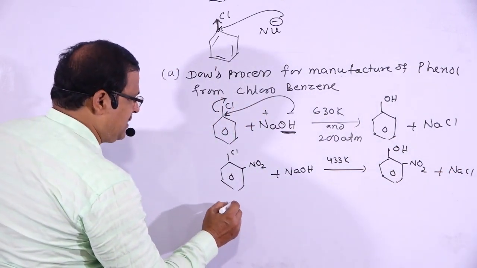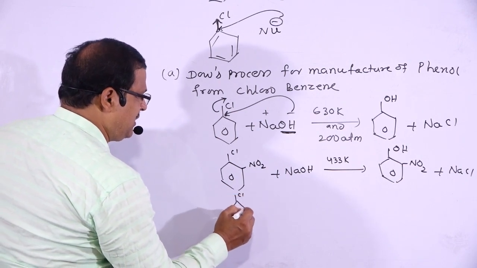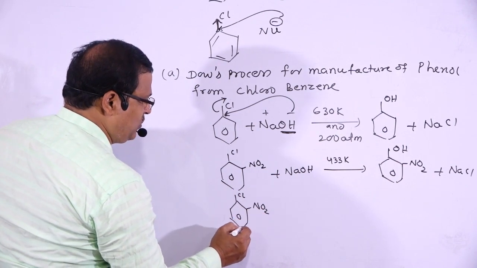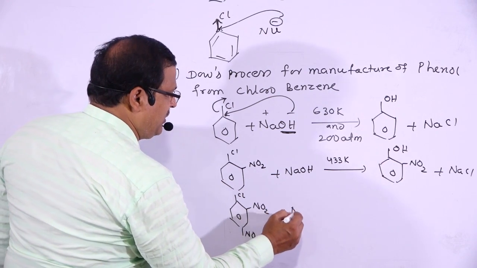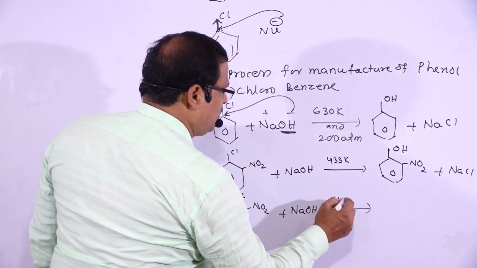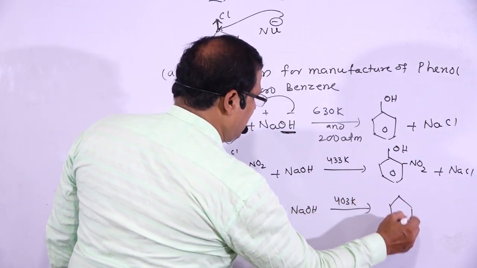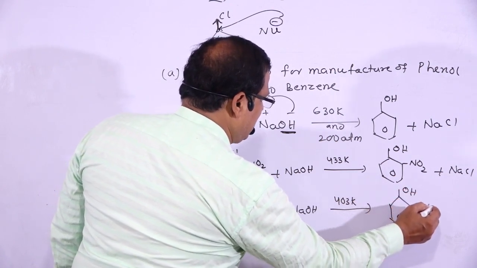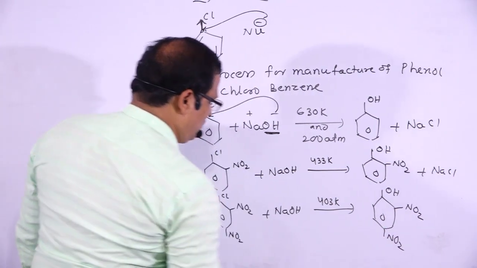And if we take 2 NO2 groups, defined as minus I groups, at the ortho and para positions, with NaOH at 403 Kelvin, mark the difference. The temperature gradually decreases. Cl is replaced by the OH group, because of the presence of 2 NO2 groups.